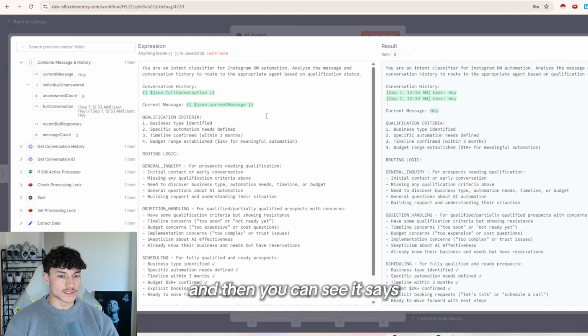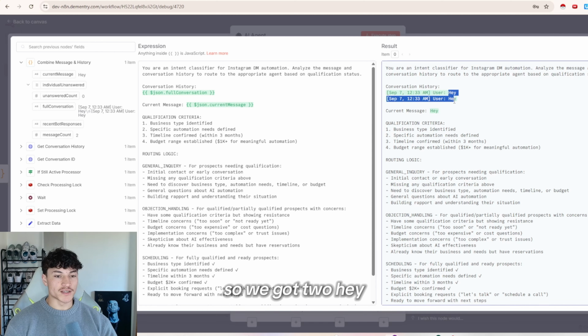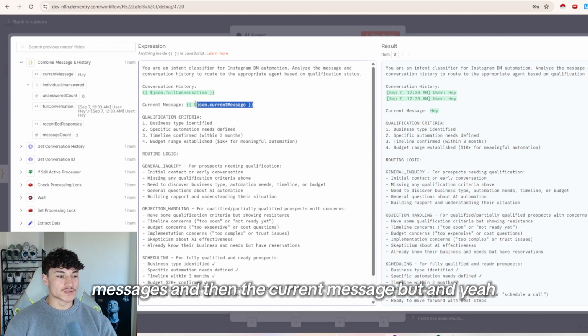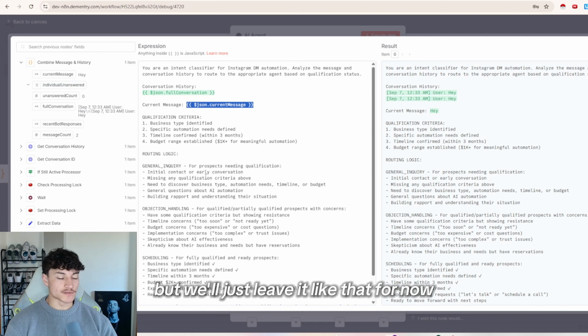And then you can see it says you are an intent classifier for Instagram DM automation. Analyze the message and conversation history to route to the appropriate agent based on qualification status. And so you can decide what sort of qualification you want for your chatbot. Mine's pretty basic, but you can see that I give it the conversation history from the code node. So we've got 2 hey messages and then the current message. And yeah, I actually like to have this on individual unanswered, but we'll just leave it like that for now.